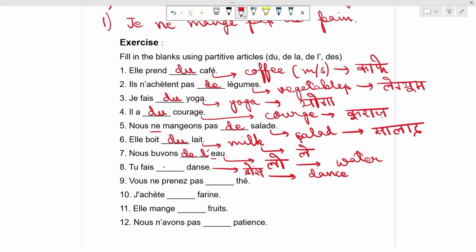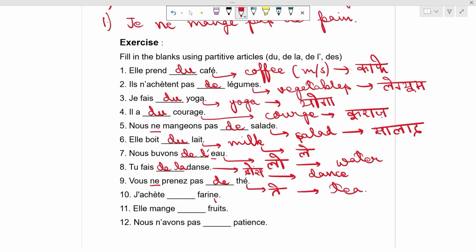You do some dance. So dance is feminine singular, so we'll use de la. Vous ne prenez pas dash thé. It means tea. You are not taking or you don't take some tea. It is a masculine singular noun and it is also in negation. So we will use de.